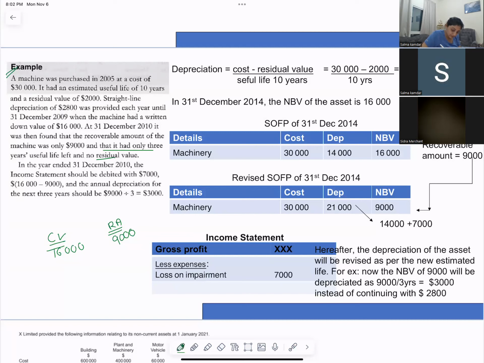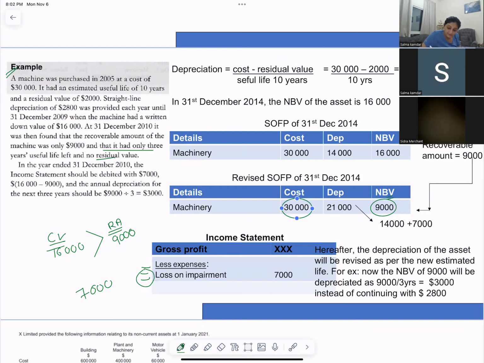So tell me, carrying value is how much? 16,000. It is more than the recoverable amount, so the impairment loss is 7,000. It is shown as other expenses. Your net book value will be your new amount. Cost will remain the same as what you bought at.